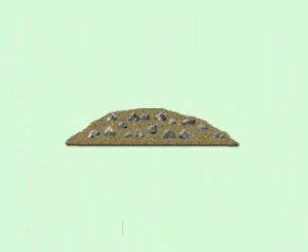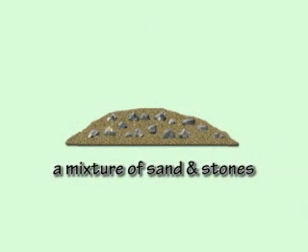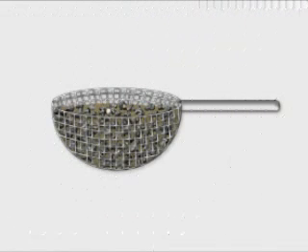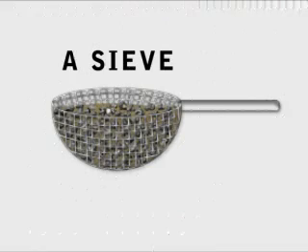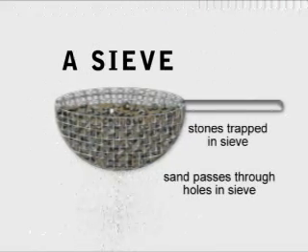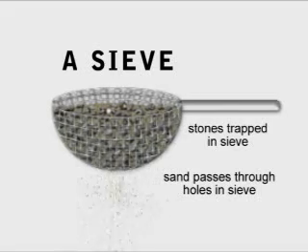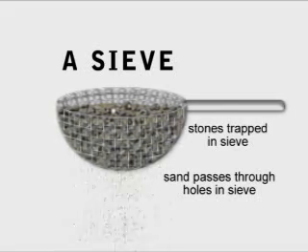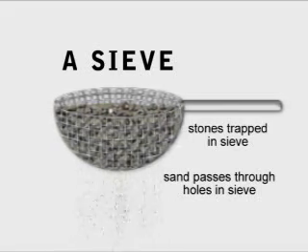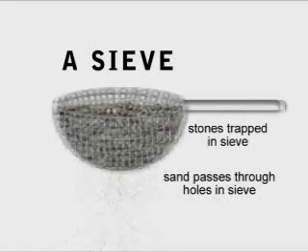If you have a mixture of solids with different sized particles, for example a mixture of sand and stones, you can separate them by using a sieve. The small particles of sand go through the holes in the mesh of the sieve, while the stones are too large to go through the holes and are left behind.